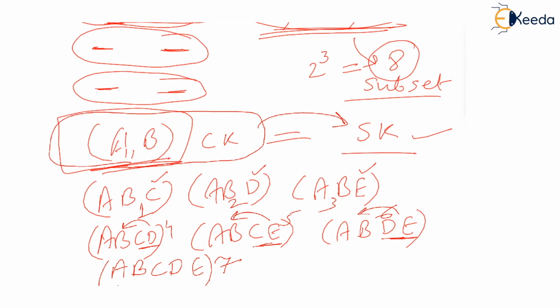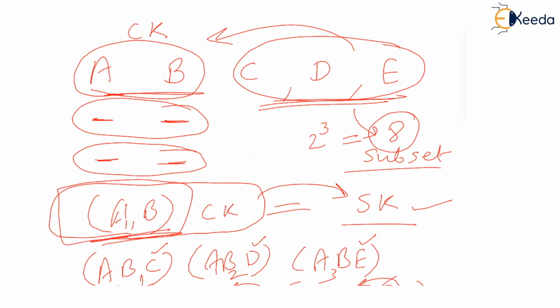So there can be 8 super keys of the given table in which there were 5 attributes and A and B together formed the candidate key. So how many super keys? Just find out how many non-key attributes there are, C, D, E, and you know the power set is going to contain 8 elements, so 8 super keys will be there. So that is what is meant by super key. Just add something to the candidate key, you will get a super key. Thank you very much.